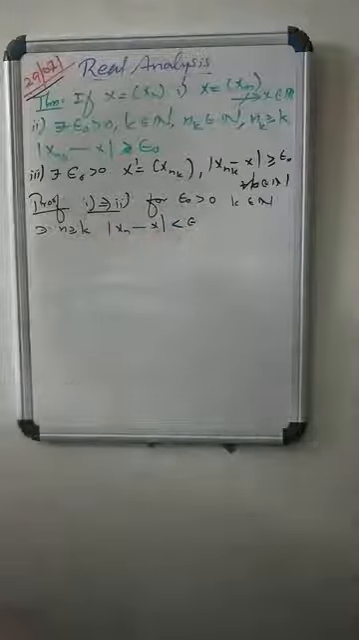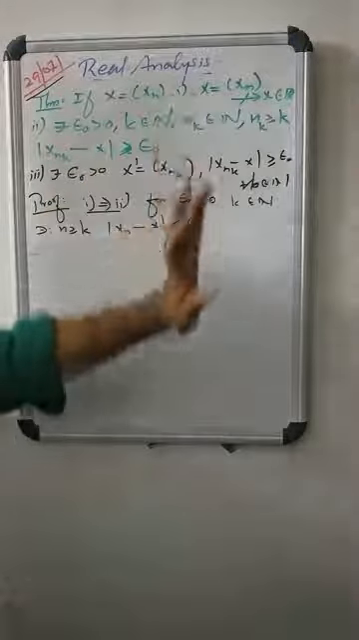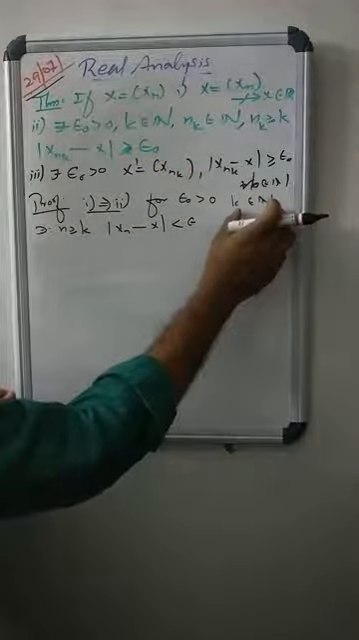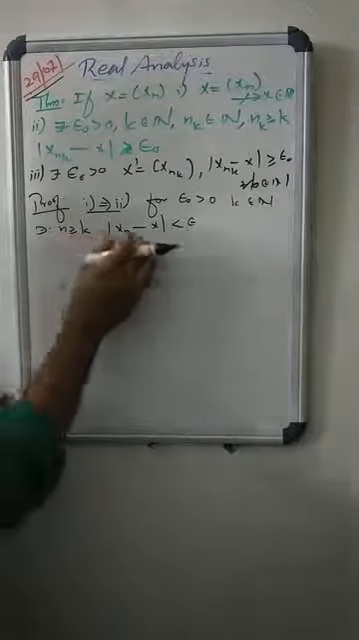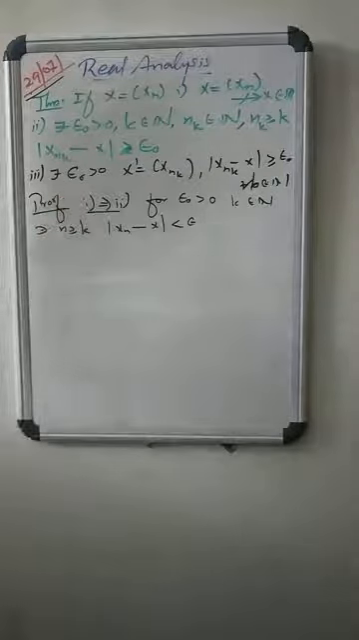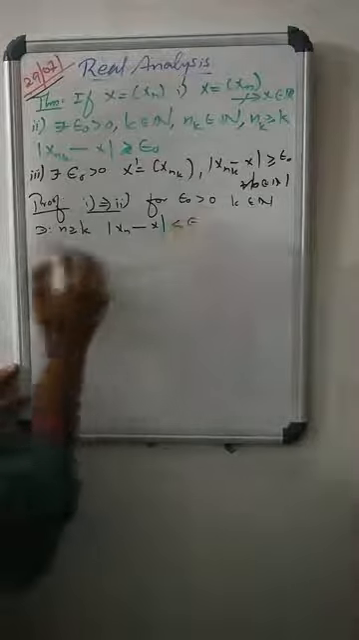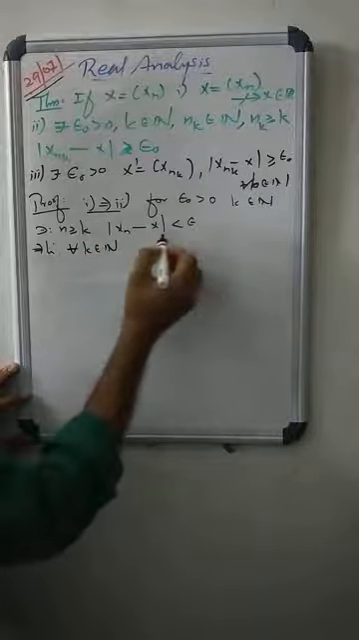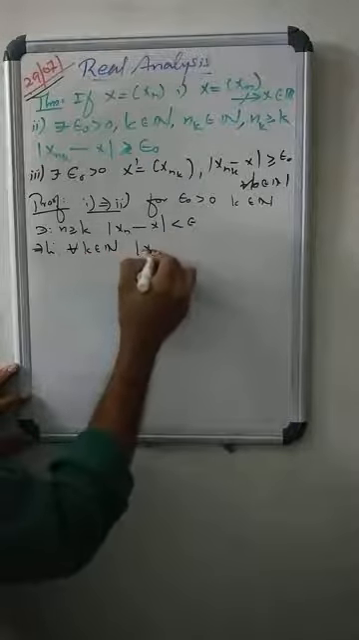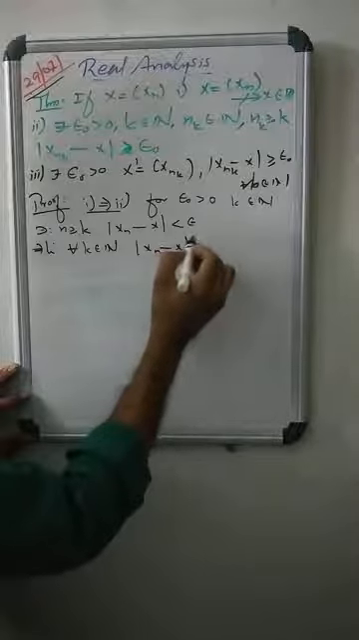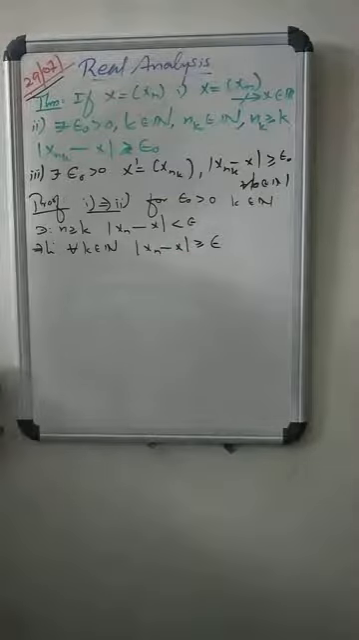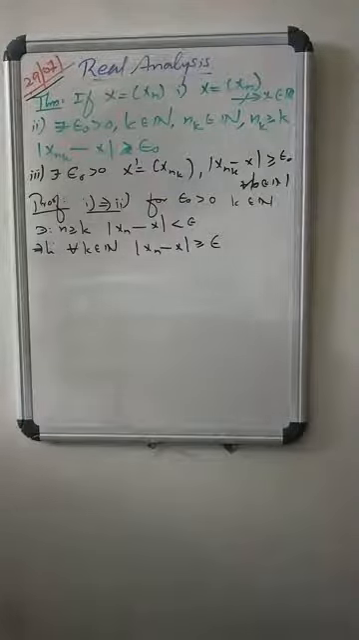Since the sequence (xn) of real numbers does not converge to x, it is impossible to find a k in N such that for all n greater than or equal to k, the modulus of xn minus x is strictly less than epsilon. That means this inequality does not hold. So for all k in N, the modulus of xn minus x less than epsilon is not possible, which means the modulus of xn minus x is greater than or equal to some epsilon naught.